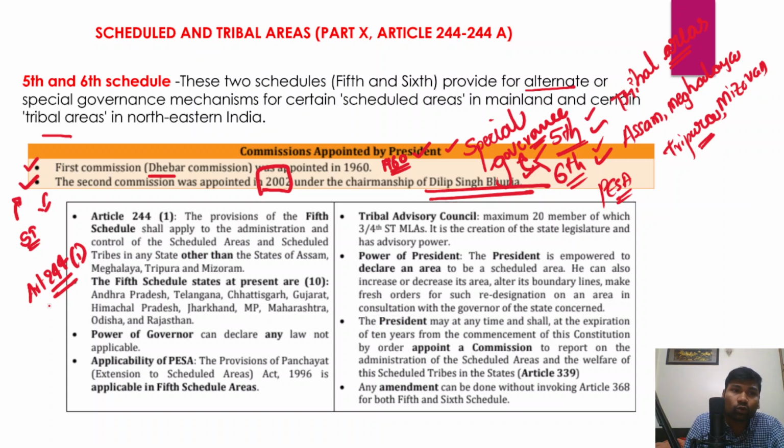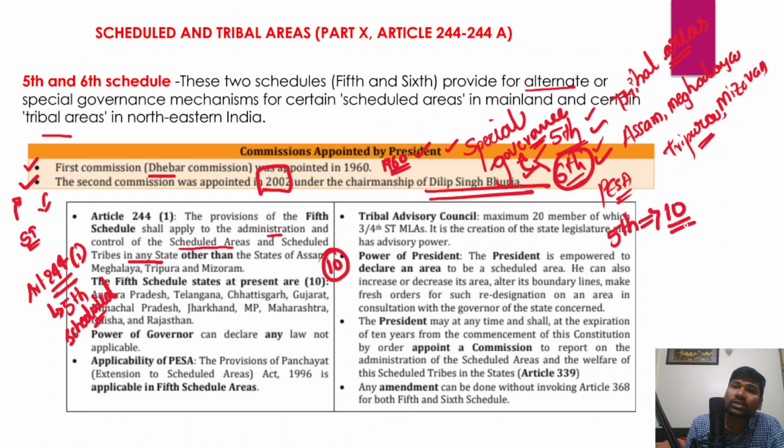So Article 244 of the Indian Constitution has certain provisions for the 5th schedule areas. As I have already told you, the 5th schedule deals with the administration and governance of the scheduled areas. So the 5th schedule shall apply to the administration and control of scheduled areas and scheduled tribes in any state other than these 4 states which are included in the 6th schedule. And the 5th schedule states at present are 10 states.